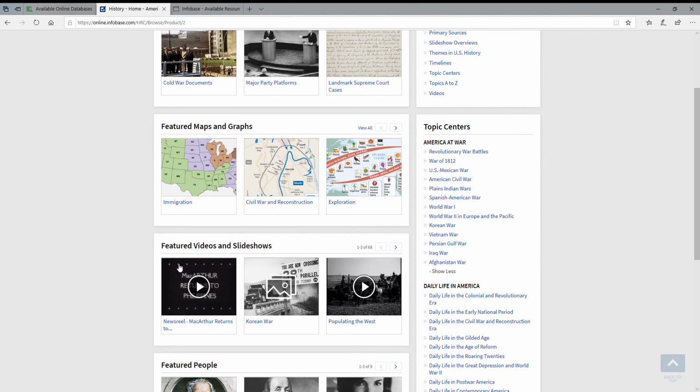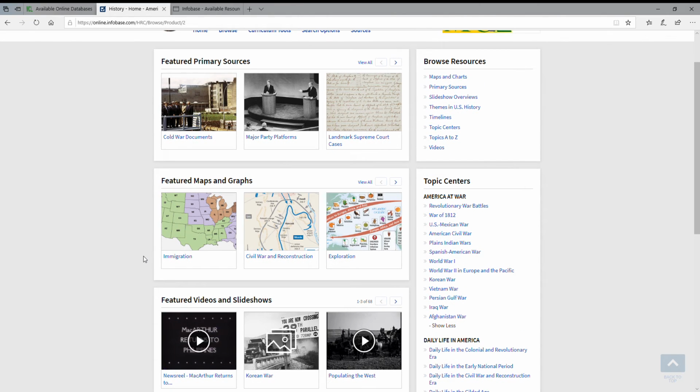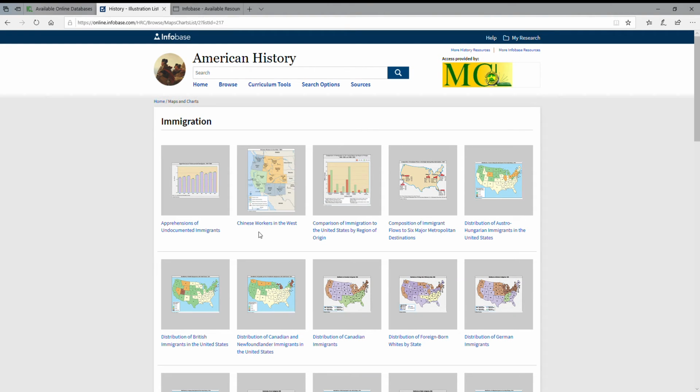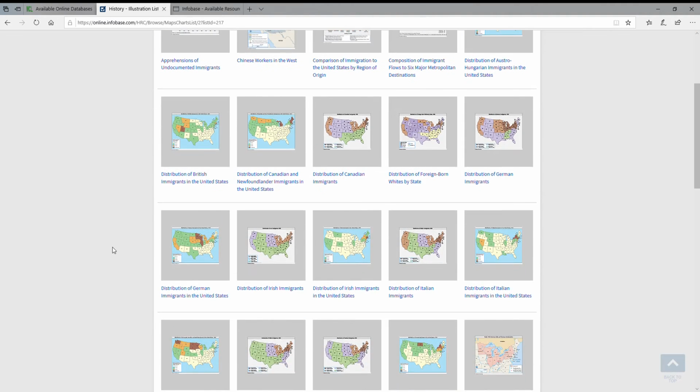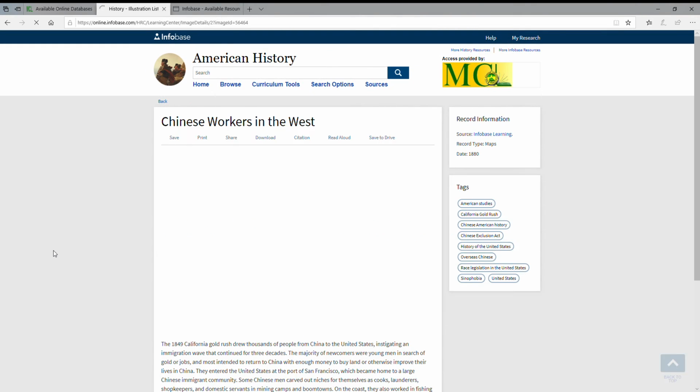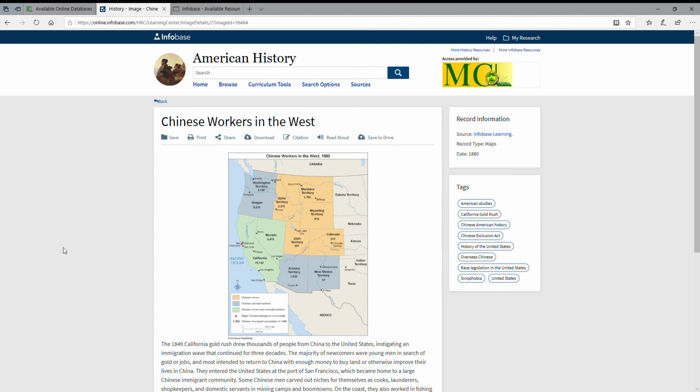Same thing with the slideshows and the videos. You're going to see different topic areas featured in here, and the same with the maps and the graphs. So for example, in the immigration area for the maps and the graph, it's going to show you different graphs and different maps. So we've got bar graphs, and you've got this map of Chinese workers in the West. If you were to click on that particular one, you'll get a map of basically the 2 Western time zones right now, and you're going to see what Chinese immigration looked like coming from the Pacific Ocean eastward.